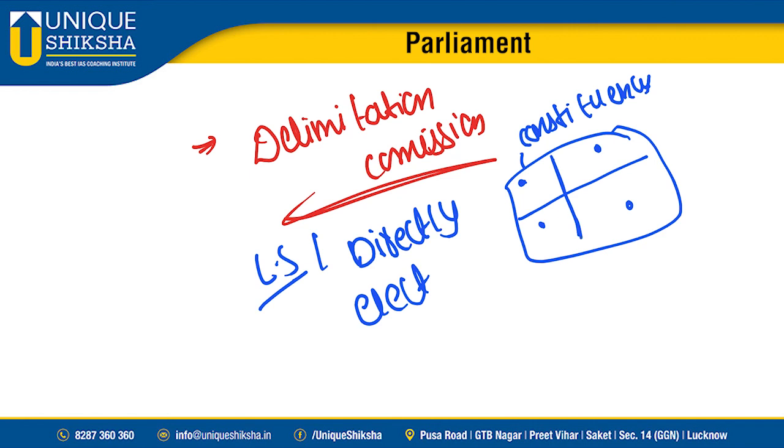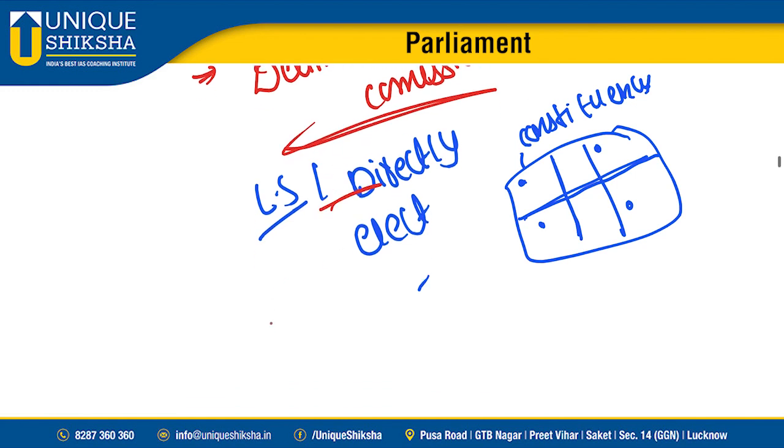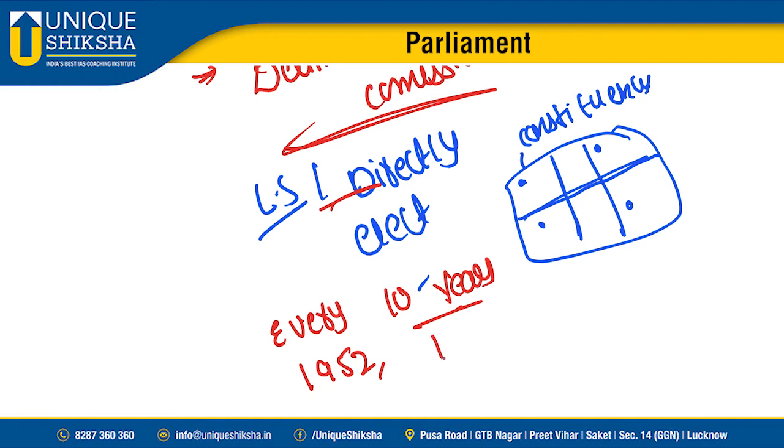So who will be dividing these constituencies? The division and marking of constituencies will be done by the Delimitation Commission. So we set up this Delimitation Commission. Generally, according to our constitution, we should set up a Delimitation Commission every 10 years. However, we have set up so far only 5 Delimitation Commissions: 1952, 1962, 1972, and 2002.